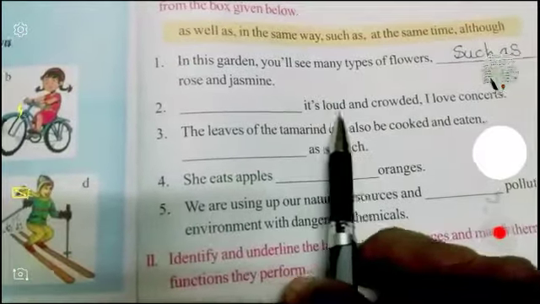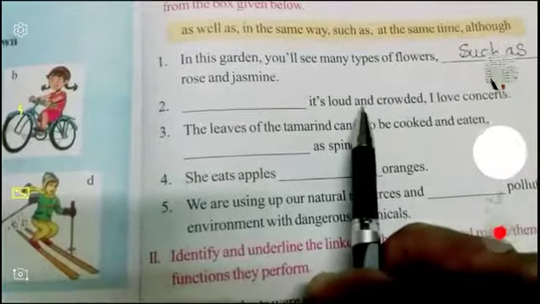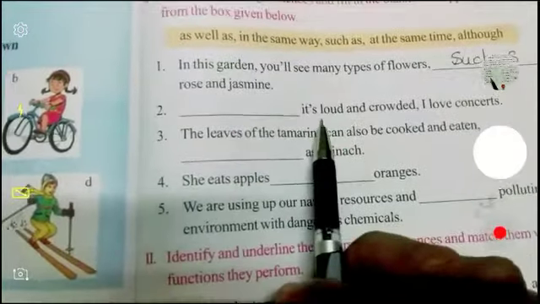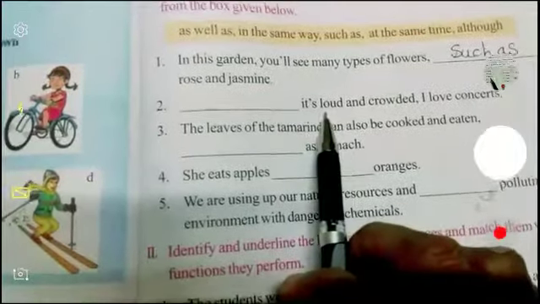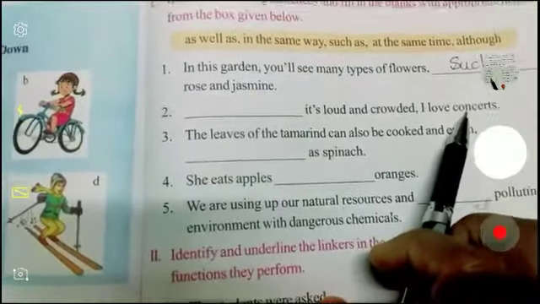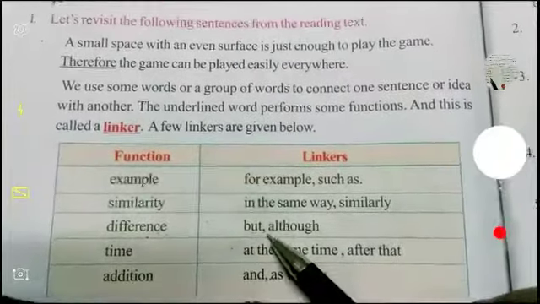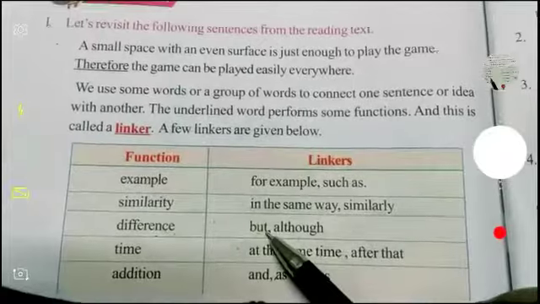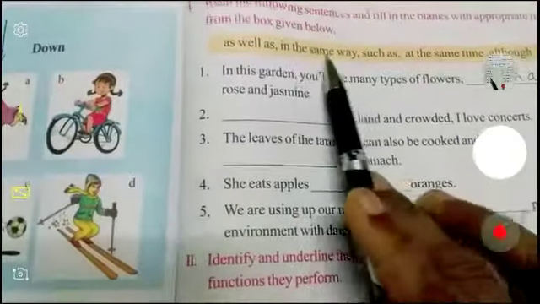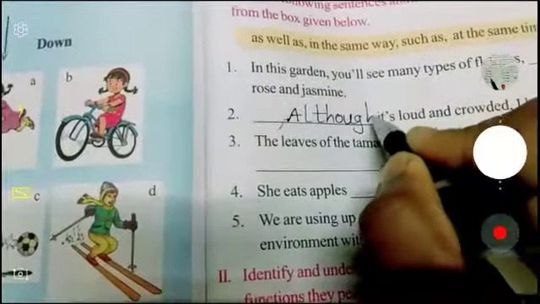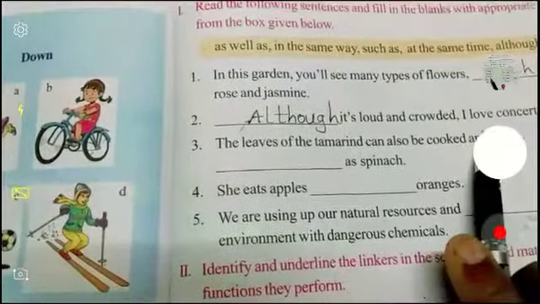Second one is dash, it's loud and crowded, I love concerts. Here there is some disturbance, but he loves the program. That's why we use although. There is some difference, but he loves the concert, that's why we use although. The hint is although. Here we have to write although. Although it's loud and crowded, I love concerts.